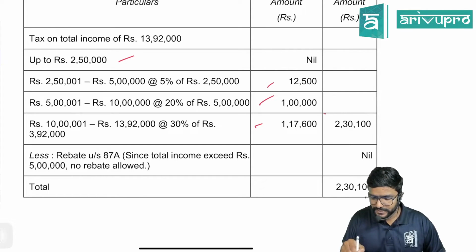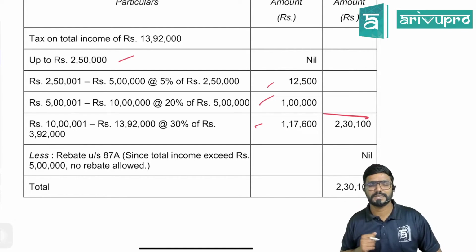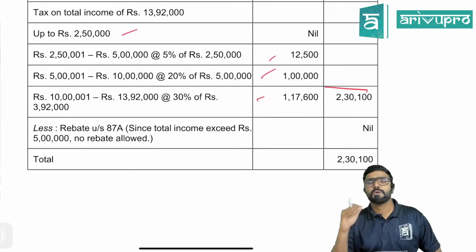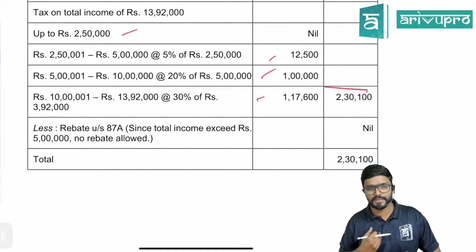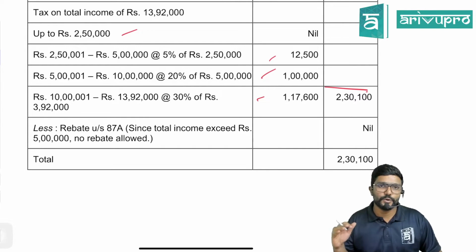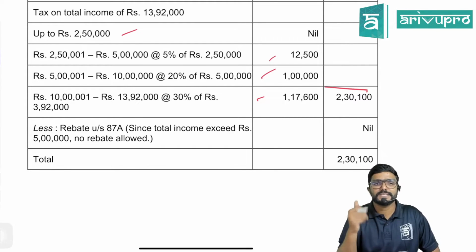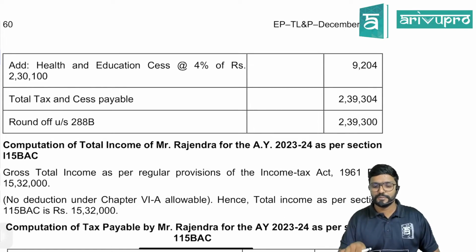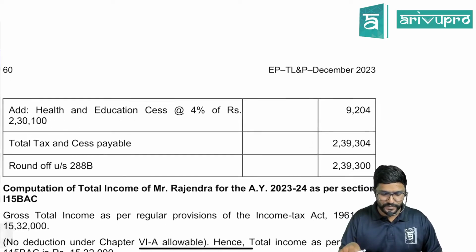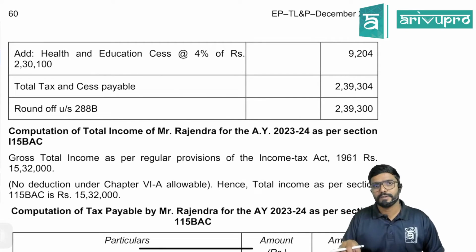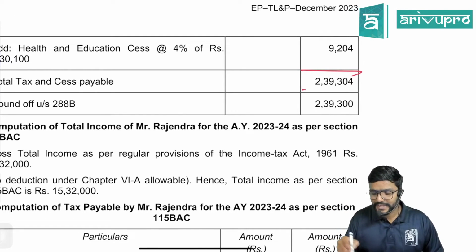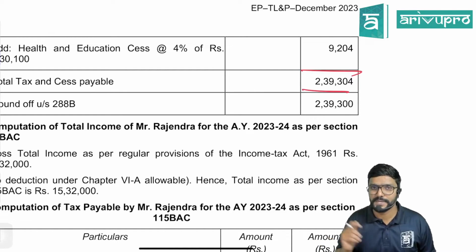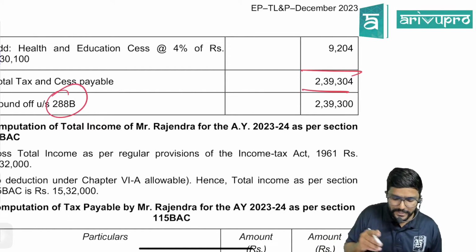So gross tax, it's better you write it in the next line, mentioning it as gross tax liability. Assessee is not eligible for rebate. Why? Total income is more than 5 lakh. Yes, sir. Then surcharge is applicable? No. Total income is within 50 lakh. Then straight away add health and education cess, 4%. 4% on what? Gross tax. So under the optional regime, what is this tax? 2,39,304, which can be rounded off to the nearest 10, which is 300, as per section 288B, guys.